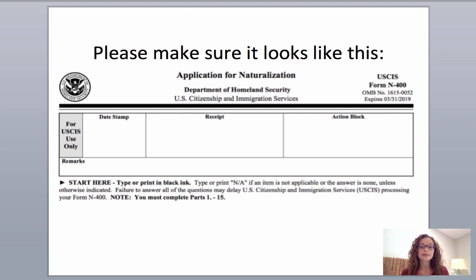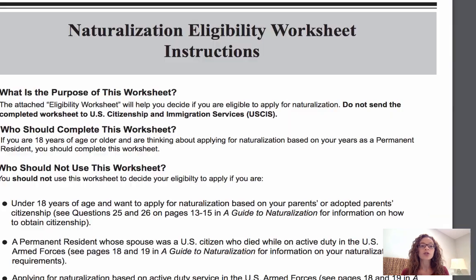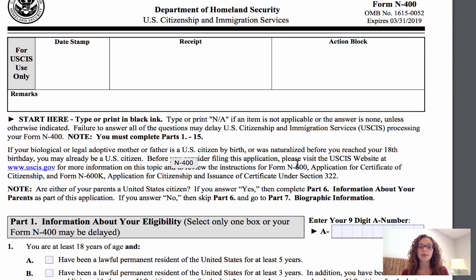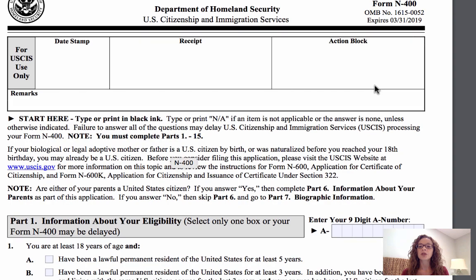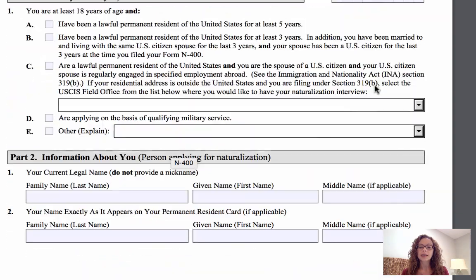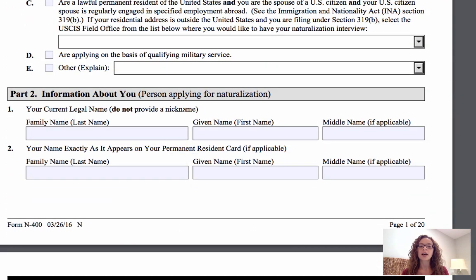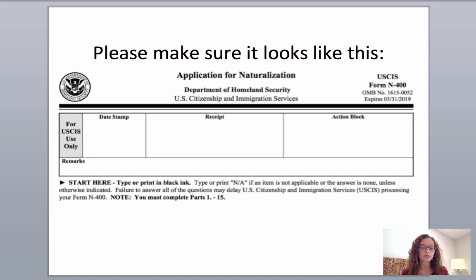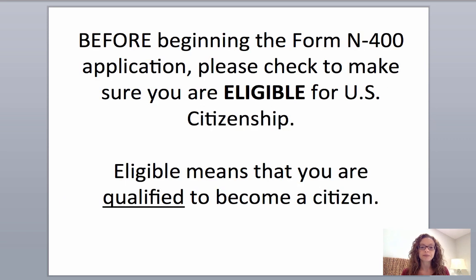03/31/2019. Okay. So please make sure, and here it is in real time, the application for naturalization. Here it is, Form N-400, expires 03/31/2019, and each page says 1 of 20. I say that because the last form had 21 pages, so you want to make sure that you're using the correct form.